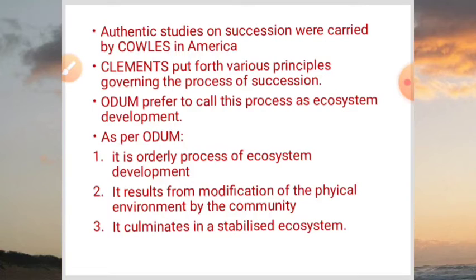Cowles has put forth various principles which govern the process of succession. Odum has preferred to call this ecological succession as development. So Odum calls this ecological succession as ecosystem development. As per Odum, this ecosystem development occurs in three steps. First, it is an orderly process of ecosystem development, which means this ecological succession is unidirectional, it can be predicted, and it is progressive. It goes in one direction only, as per Odum.